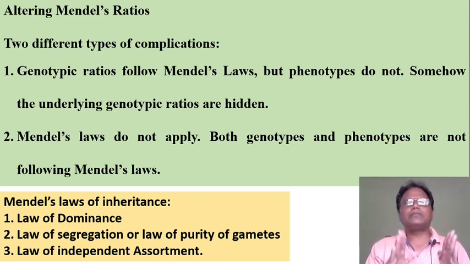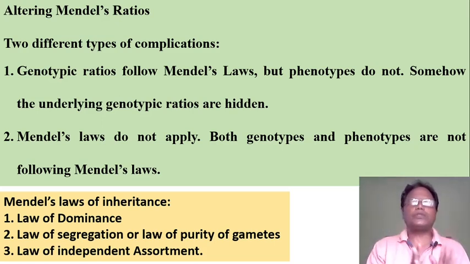That means the phenotypic and genotypic ratios do not follow Mendel's law. The genotypic ratio follows Mendel's law but phenotypic does not, as somehow the underlying genotypic ratios are hidden. The phenotypic ratio and genotypic ratio are the same in these non-Mendelian ratios.